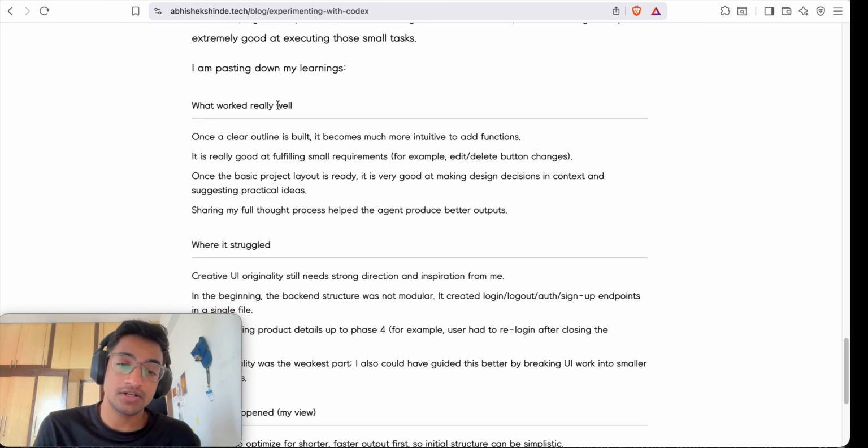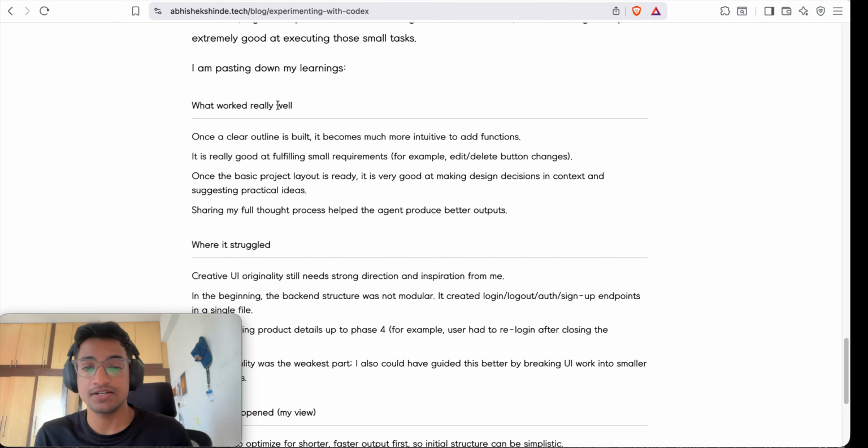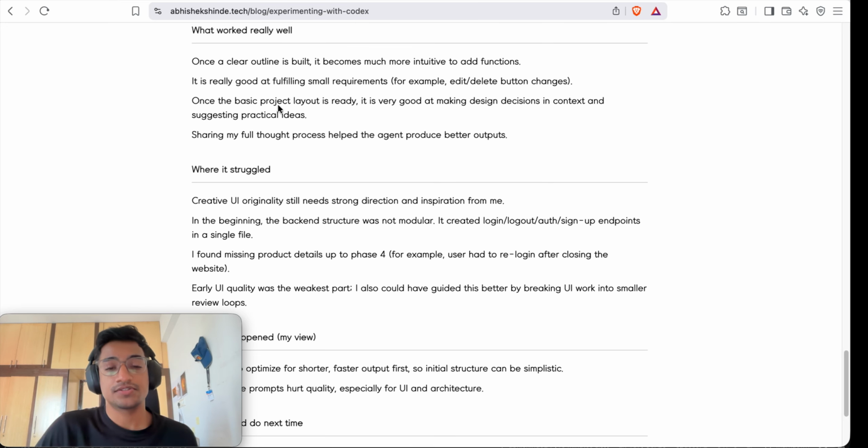So a smaller number of detailed prompts, like add a delete button, add an edit button, helps the model keep the context of a single feature, rather than dispersing the context over multiple features and making some bad decisions while designing it, where it struggles. So it struggles in UI creation, as I said.